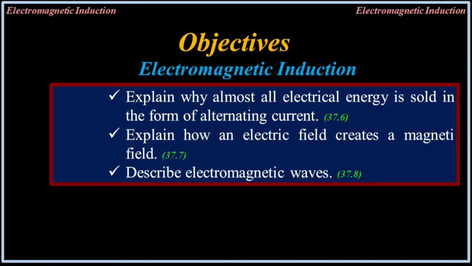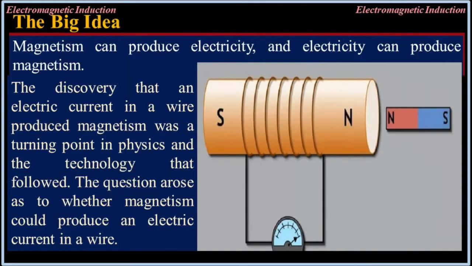Describe electromagnetic waves. Magnetism can produce electricity, and electricity can produce magnetism. The discovery that an electric current in a wire produced magnetism was a turning point in physics and the technology that followed. The question arose as to whether magnetism could produce an electric current in a wire.